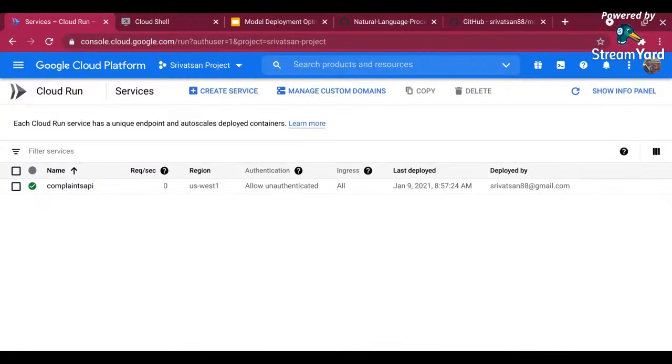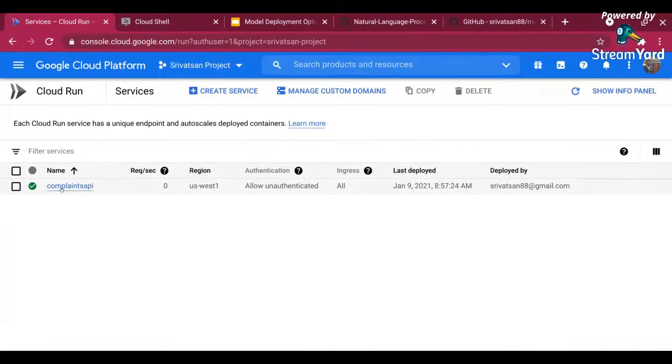If you're on AWS, you can use the AWS specific services, right? Now, this is how my complaints API was deployed a few minutes back. You can see Jan 9th. For me, it's around 8:58 a.m. now. It was deployed a few minutes back, and you have this particular app deployed. Right now, it's ready for servicing requests.